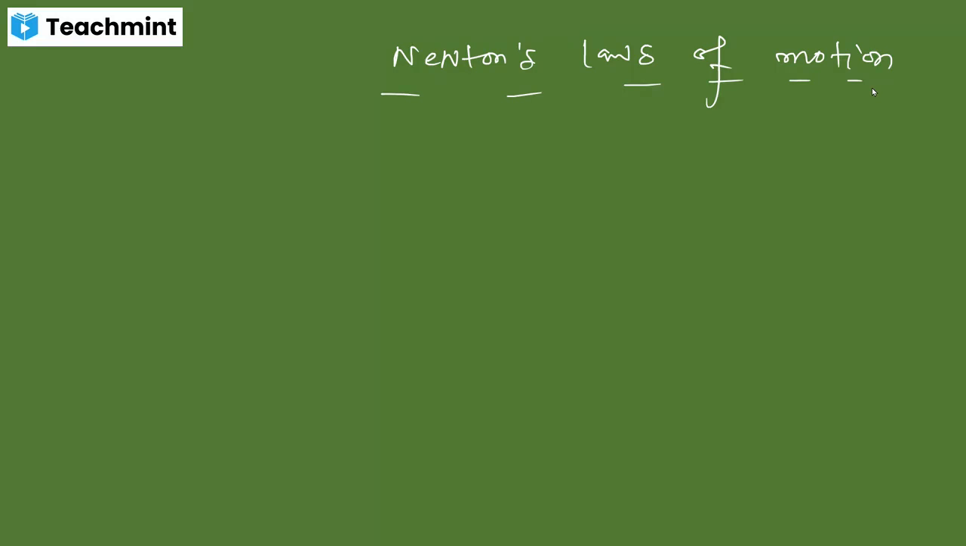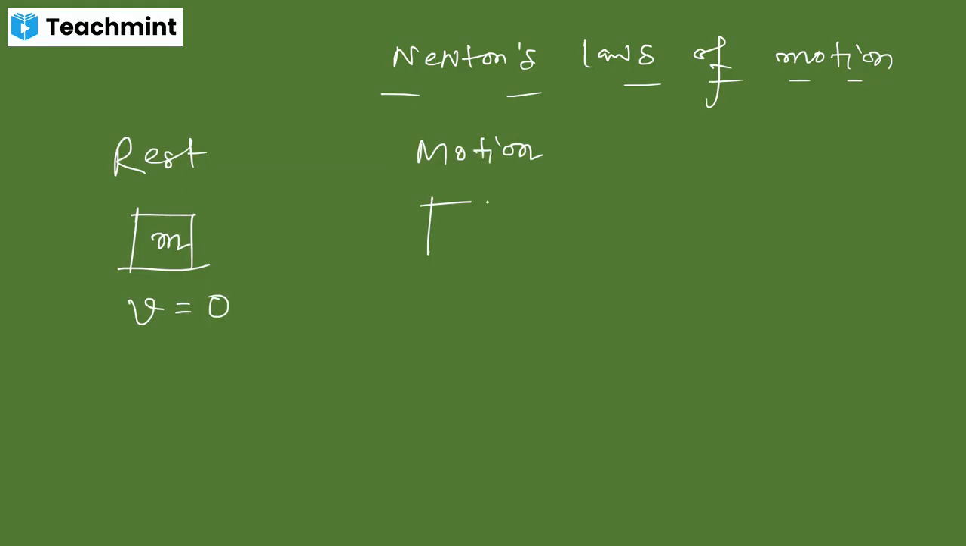Before that, we should understand the fundamental thing: what are the states of an object? An object can be in the state of rest. That means this is an object which is having a mass of m, but the velocity or the speed of the object is 0. And the second state is motion, where the object is having the same mass, but its velocity is not equal to 0. So these are the two states of an object.